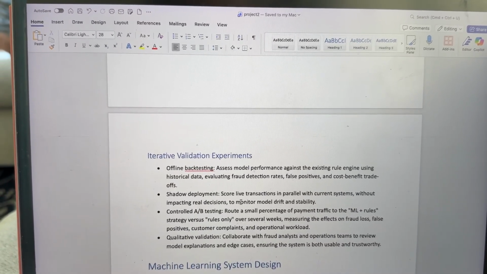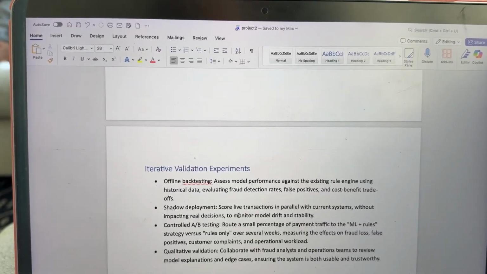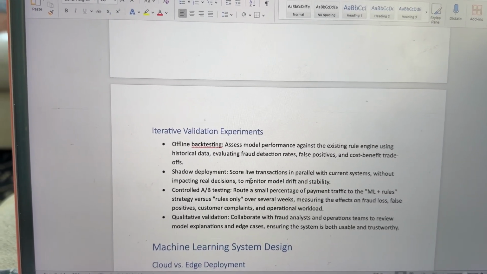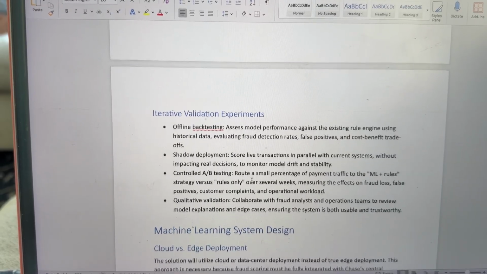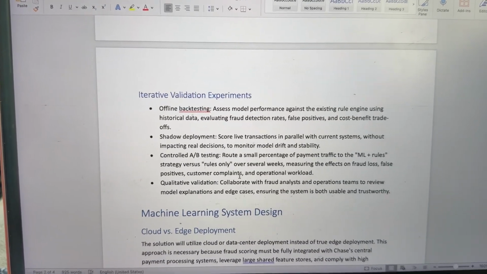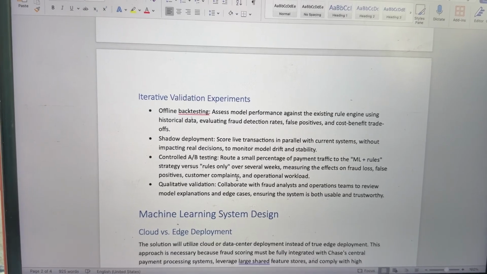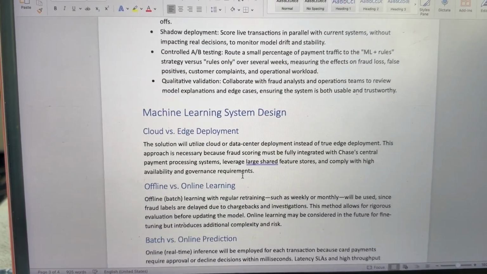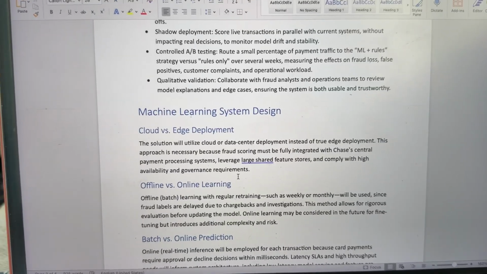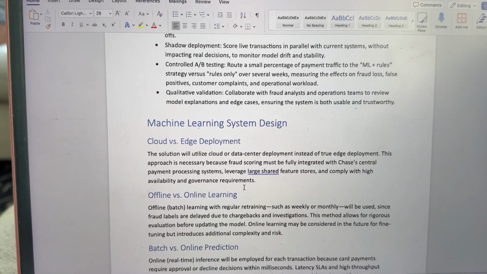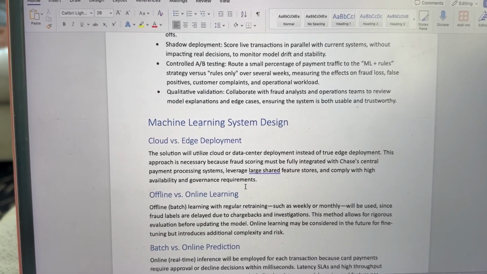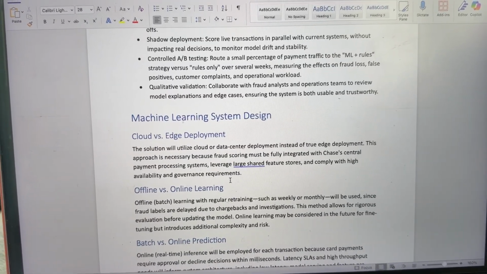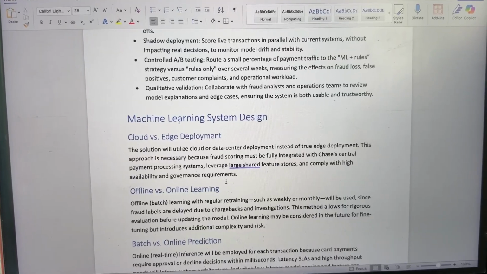Some of it will score live transactions in parallel with the concurrent system, and also route a small percentage of payment traffic to the ML plus rule strategy, versus rules only, over several weeks. And the qualitative validation, where we collaborate with fraud analysts and operation teams to review model explanations in edge cases and ensure the system is both usable and trustworthy.